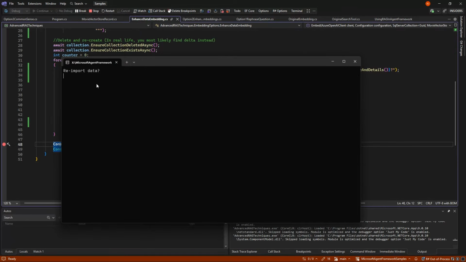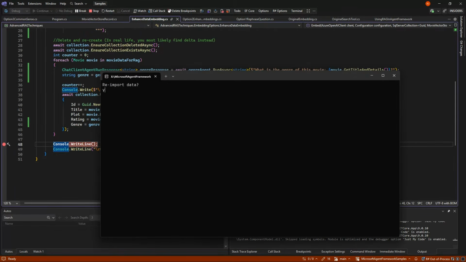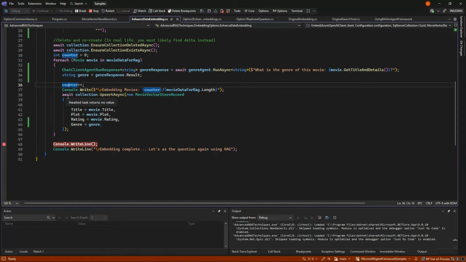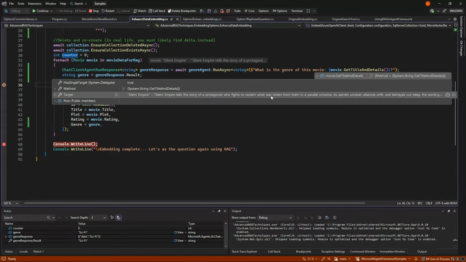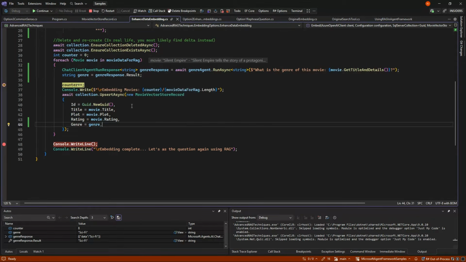So in our case, we're gonna re-import the data, but you will see that this takes longer now because every call we ask what is this movie's genre, and it came back with a genre of sci-fi.